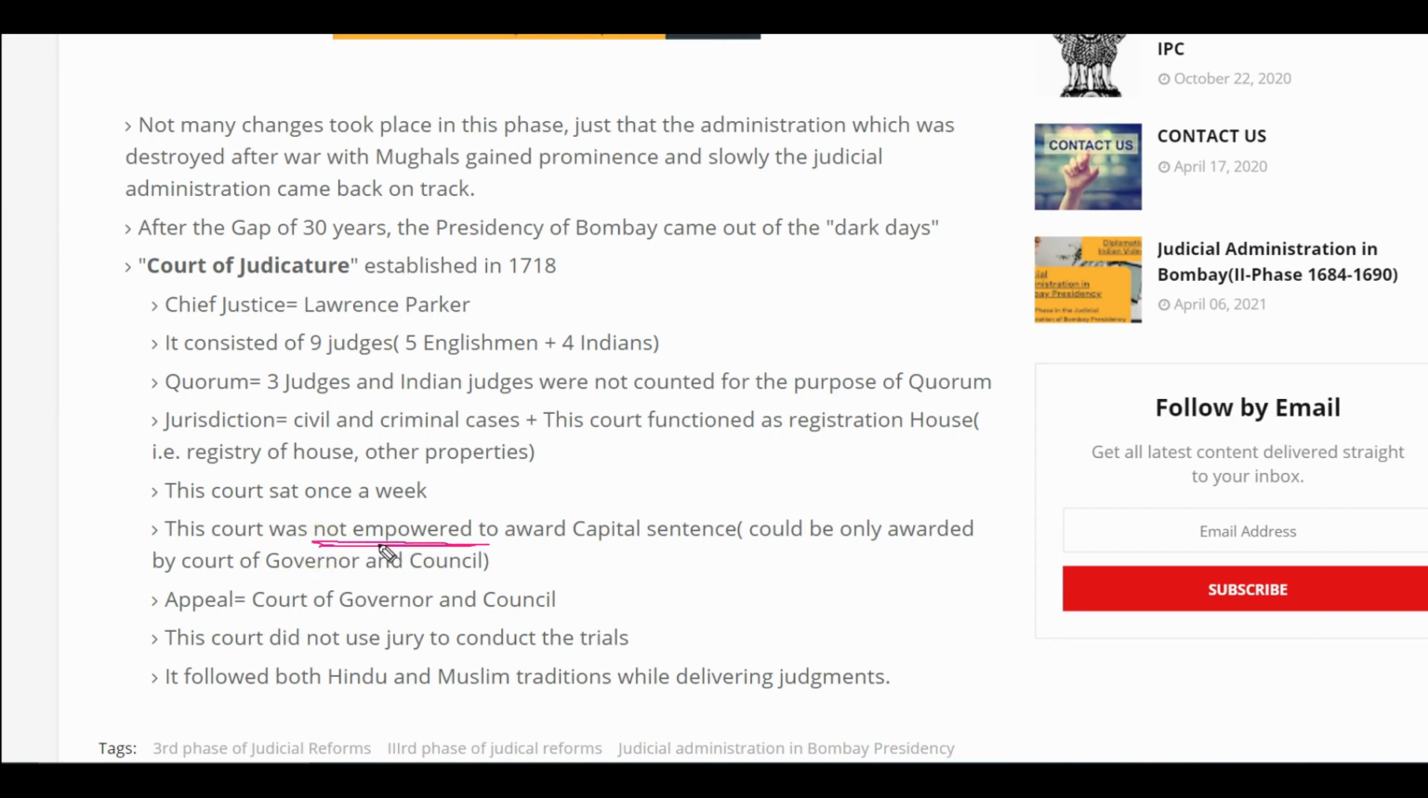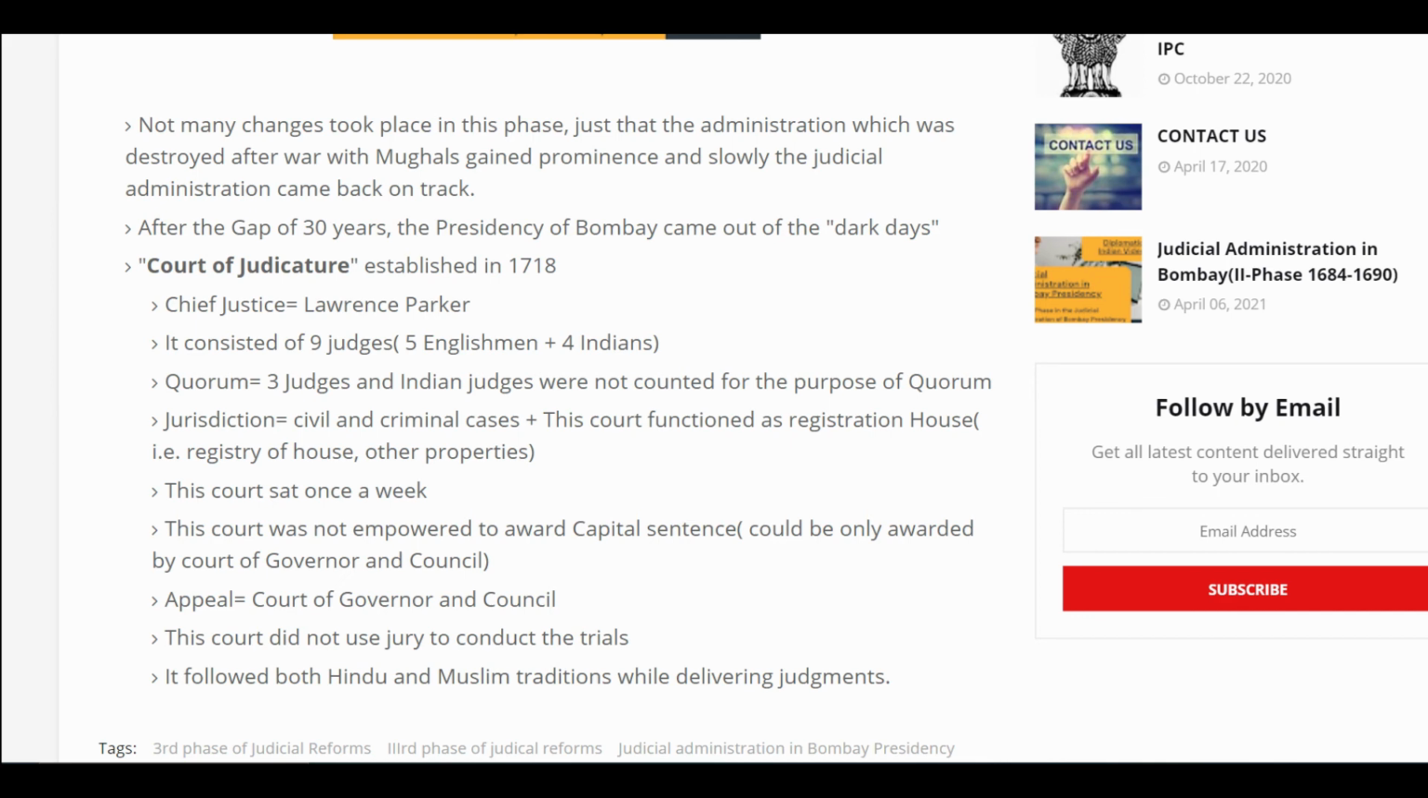And this court was not empowered to award capital sentence. Remember guys, the capital sentence could only be awarded by the governor and council. The appeal from this Court of Judicature went to the court of governor and council. This court did not use a jury to conduct trials, and it followed both Hindu as well as Muslim traditions while delivering judgments.